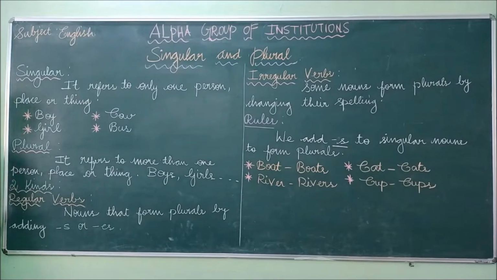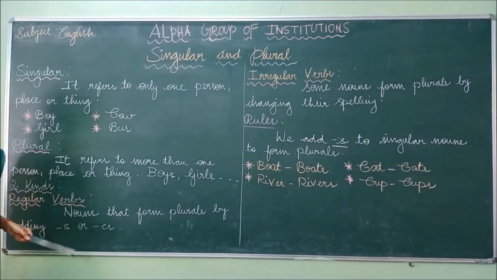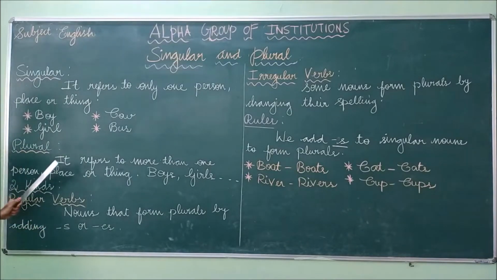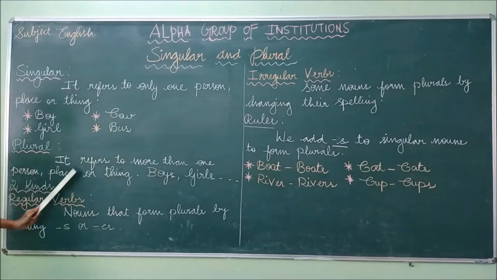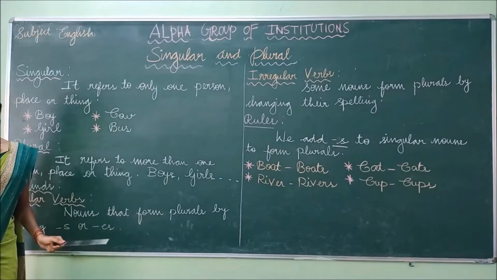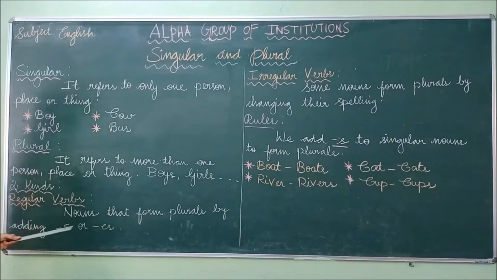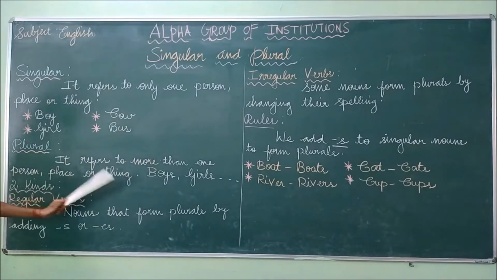What is meant by plural? Plural means more than one. It refers to more than one person, place or thing. For example, boys, girls, cows, buses, etc. There are many plural forms.